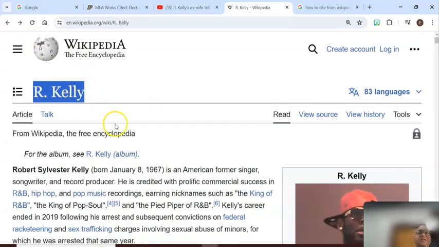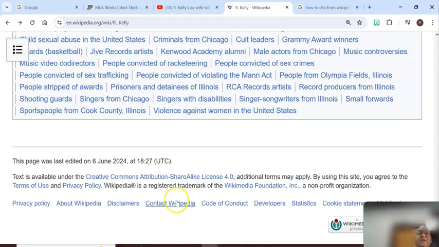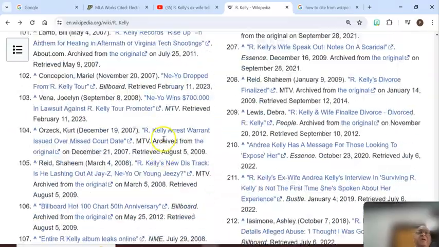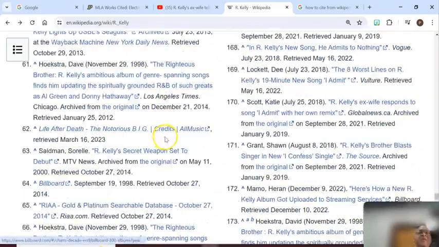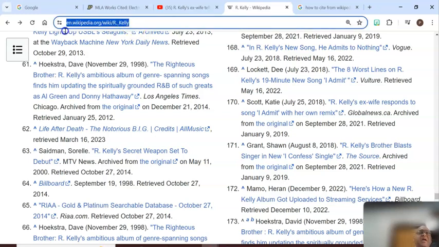Going to go back because I clicked that. It is Wikipedia. I went to the bottom of the page. I got the last date that it was updated, which is 6 June 2024. I went back up to the top right here, and I just copied the Wikipedia link, the URL, pasted it, and then the last date is the date of access.